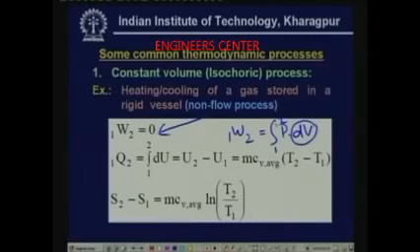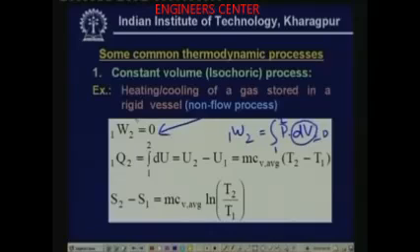Since it is a rigid vessel, dV is equal to 0. So, work transfer is equal to 0. That is how you get this equation. So, the work transferred in a simple heating and cooling of a gas stored in a rigid vessel is 0, provided we do not have any other modes of work transfer. For example, you do not have any electrical heater or any other magnetic or chemical modes of work transfer.